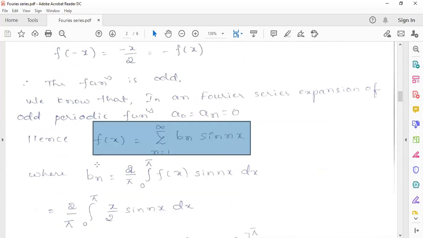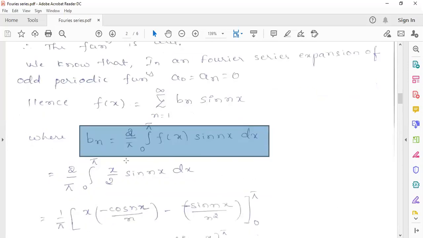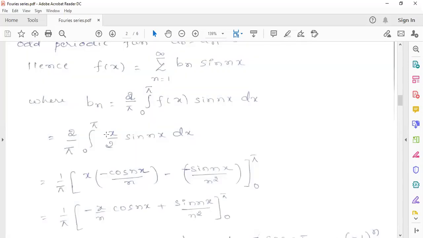Where Bn will be given by, if you remember this, fine; otherwise try to remember the property of definite integrals, and by using that you can derive this easily. That is, Bn equals 2 by pi into the integral over 0 to pi of f of x sin nx dx. Now you just have to find this integral, where f of x is x by 2, so x by 2 into sin nx dx.